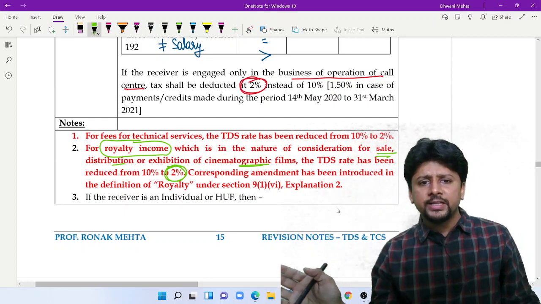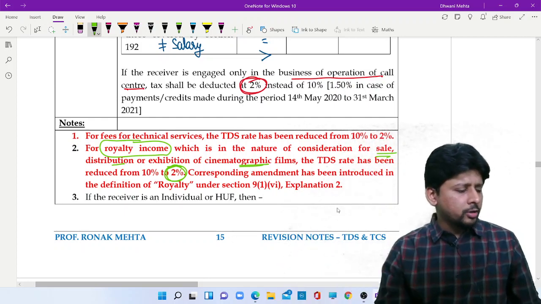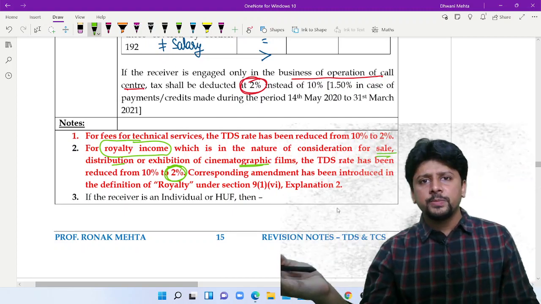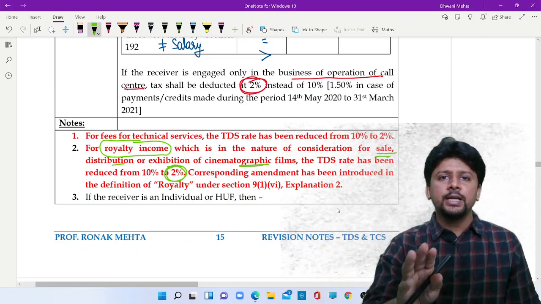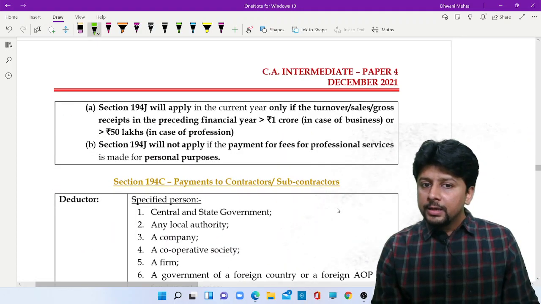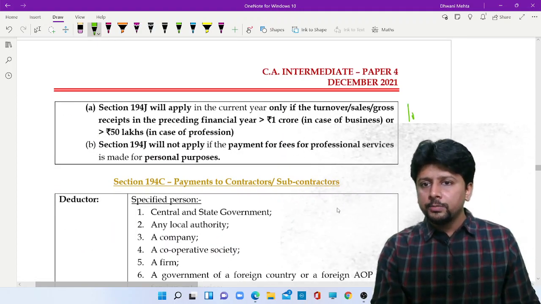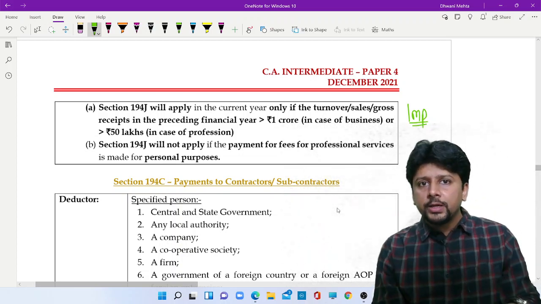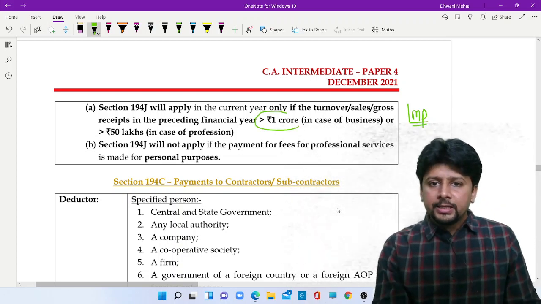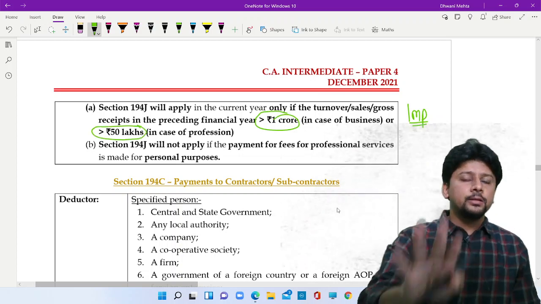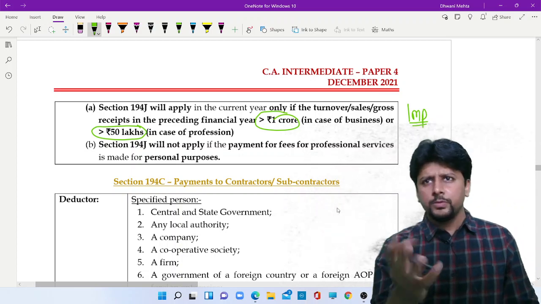Royalty definition also has been amended. Just for your knowledge, you don't need to keep this in mind as such. This will be treated as royalty income, and 10%, 2% will apply. If the receiver, again something important, please remember this, if the receiver is an individual or HUF, with turnover greater than 1 crore, greater than 50 lakhs in the preceding financial year, only then TDS will apply. You know this stuff.